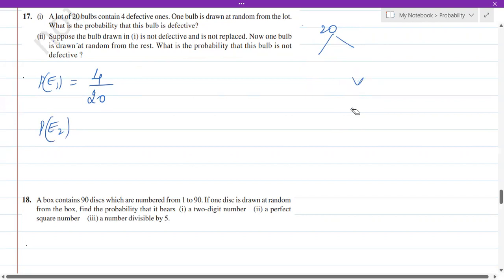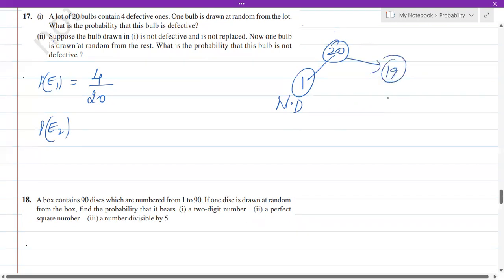Let me repeat it again. You have 20 bulbs. In that you are choosing one. Okay, you took one randomly and you found that this bulb is not defective. Okay, this bulb is good. Now how many are left out? We have 19 bulbs left out. From these 19 bulbs, now you are taking one bulb. Now the question is, what is the chance of this bulb not being defective? Okay, that is the question.